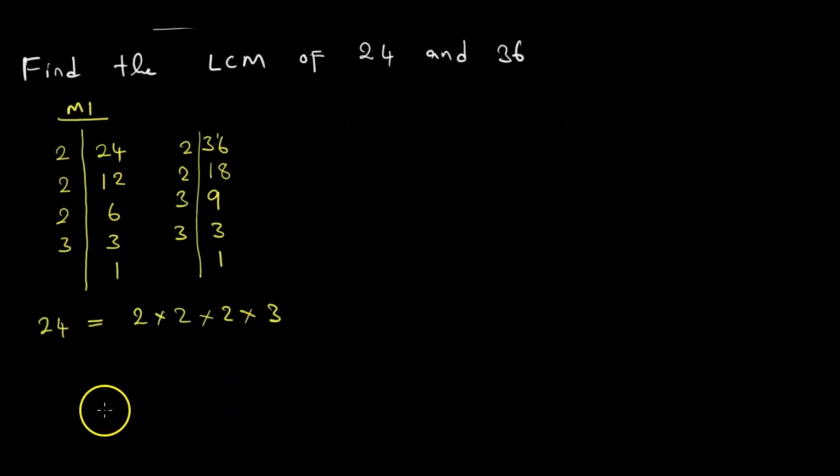Then we also take 36 and do the same: 2 times 2 times 3 times 3.